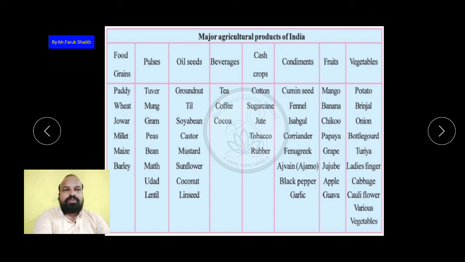Now the fruits. All of you know the fruits of India. Which fruits' names do you know? Write them all. The mango, banana, chiku, papaya, grapes, jujube, apple, and the guava. These are the fruits of India. Then the vegetables. Different types of vegetables are also grown in India. So the potato, brinjal, onion, bottle gourd, turia, lady's finger, cabbage, cauliflower, various vegetables are grown in India. So these are the major agricultural products of India, यानी कि इतनी तरह के crops are produced in India.